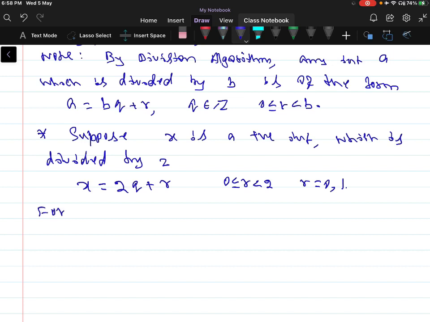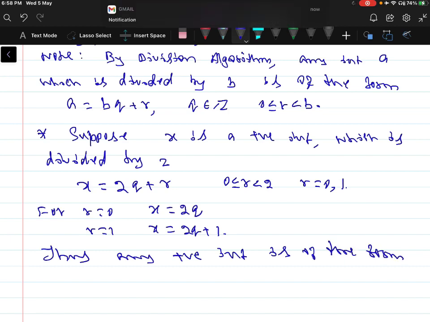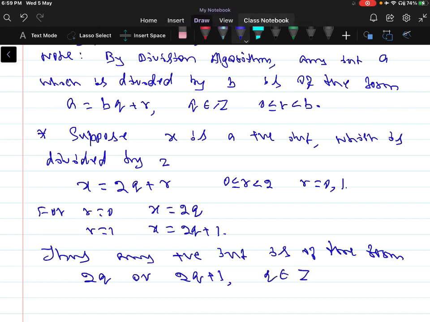So for r is equal to 0, x can be written as 2q. For r is equal to 1, x can be written as 2q plus 1. Thus, any positive integer is of the form either 2q or 2q plus 1, q belongs to Z.